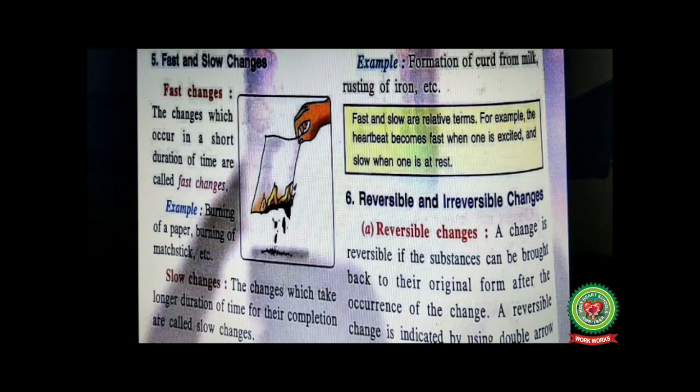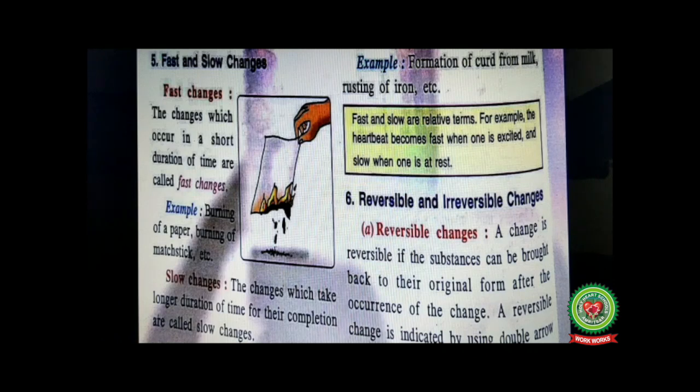Next comes fast and slow changes. Fast changes. The changes which occur in a short duration of time are called fast changes. Example, burning of paper, burning of matchstick. We have discussed earlier fast changes. The changes which occur in a very short interval. Fast, very fast. They are fast changes. Like burning of matchstick we have discussed. What else? Earthquake, volcanic eruptions, cutting of a lemon. These all are fast changes.